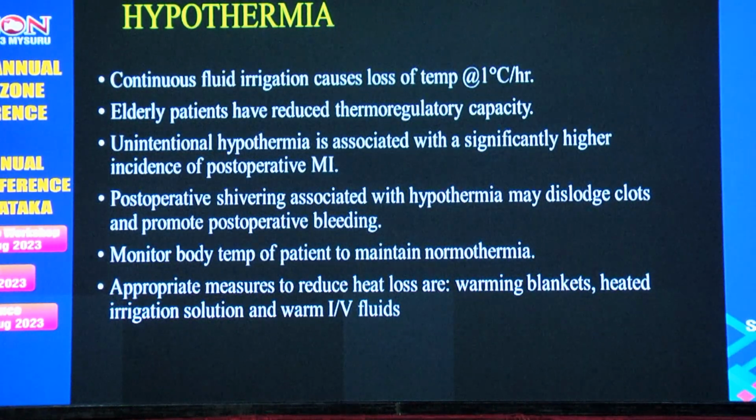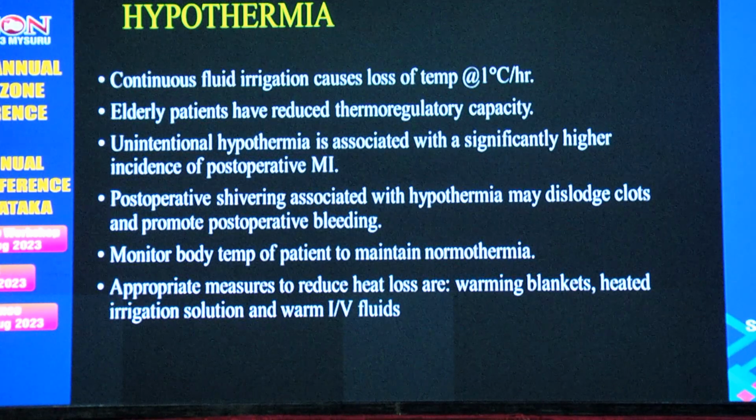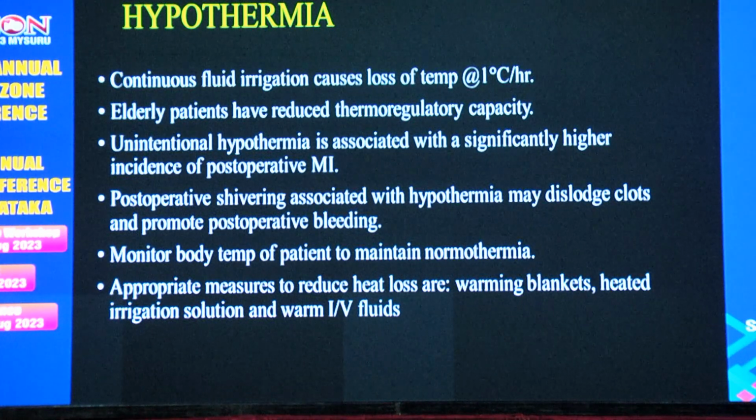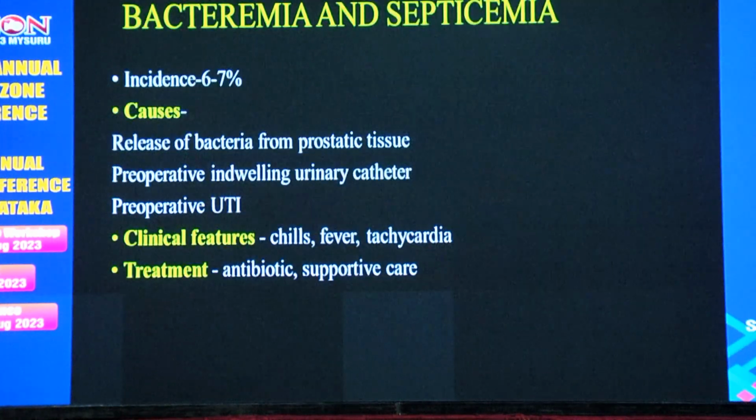Other complications like hypothermia. Continuous fluid irrigation can cause loss of temperature at the rate of 1 degree Celsius per hour. Elderly patients have reduced thermoregulatory capacity, so they have more incidence of post-operative MI. Post-operative shivering can be associated with dislodgement of clot and promote post-operative bleeding. So monitoring the body temperature is important. Measures include warming blankets, heated irrigation solution, and we can use warm IV fluids.